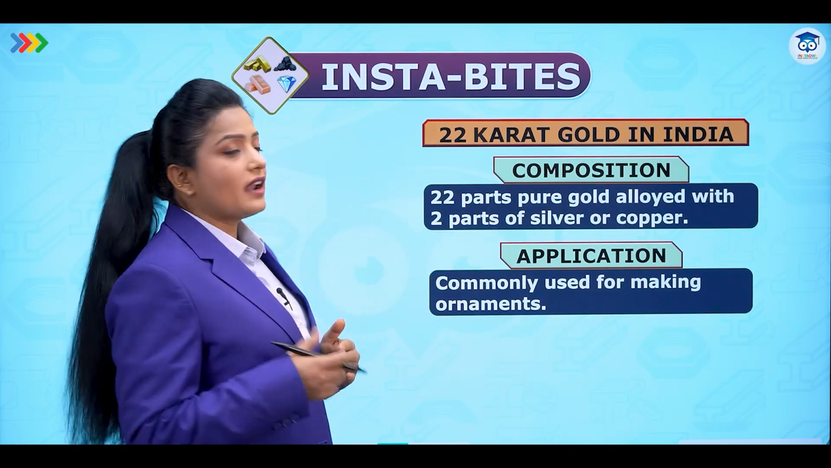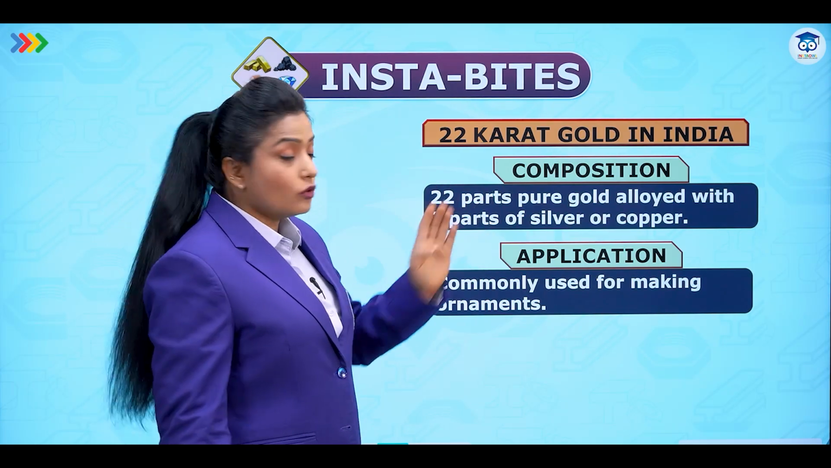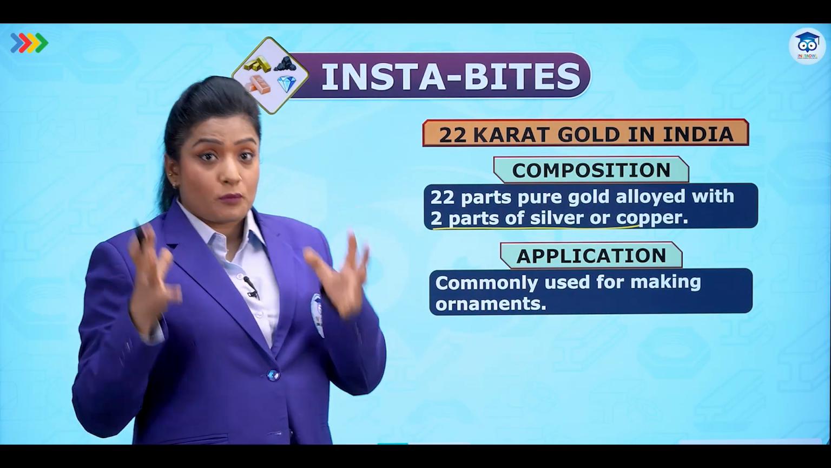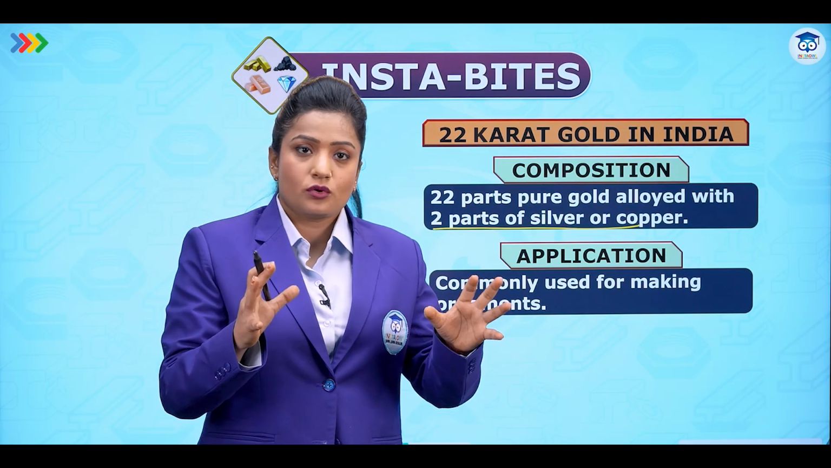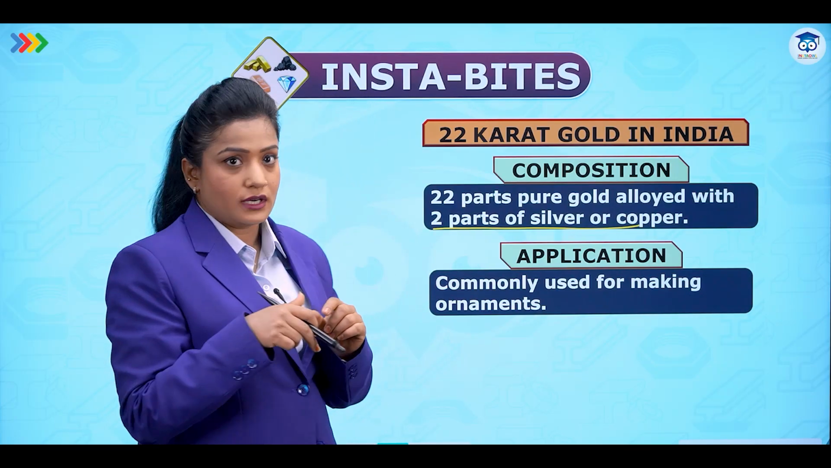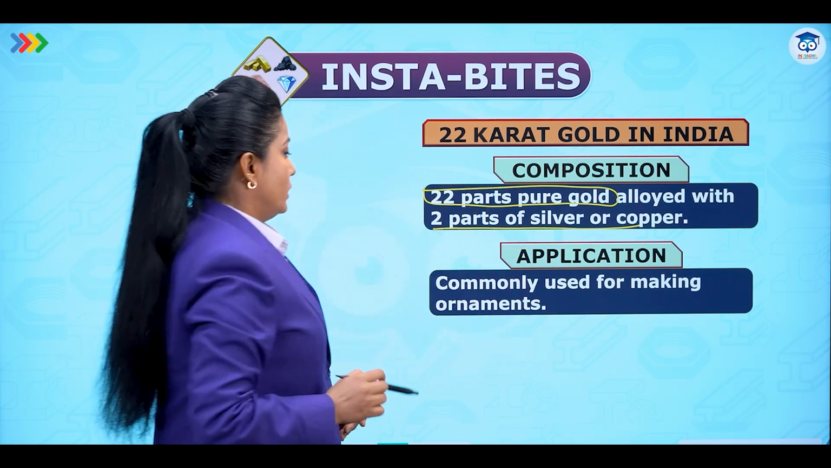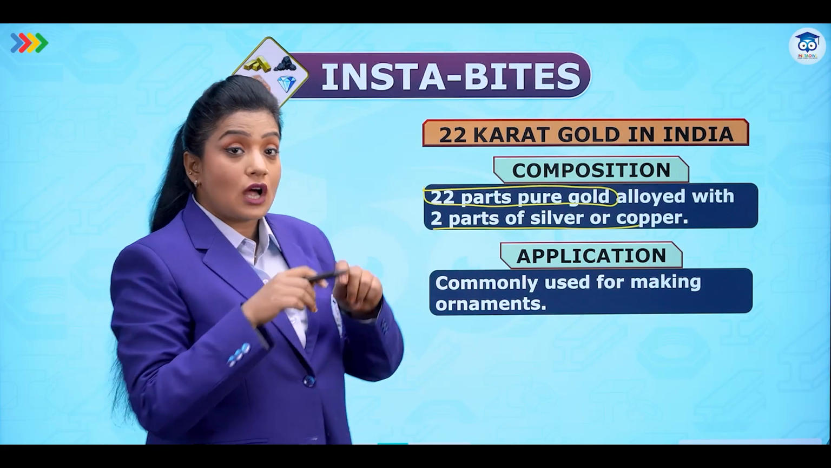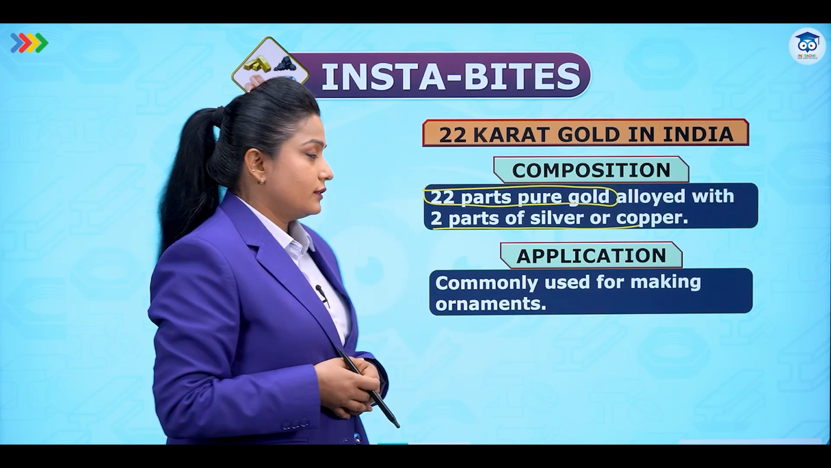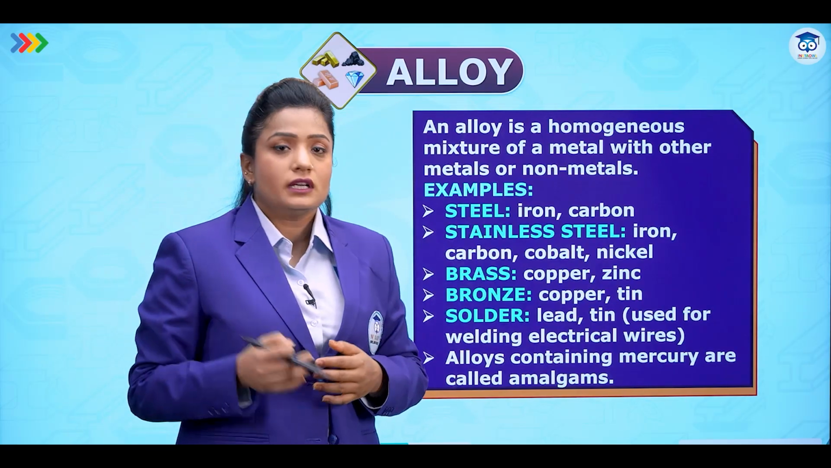So what exactly does 22 carat mean? 22 carat gold in India means that 22 parts of pure gold are alloyed with 2 parts of silver or copper. You can see the proportion: 24 carat is pure gold. Out of this we have removed 2 parts of gold and added either silver or copper to it, and hence it becomes 22 carat gold because it contains 22 parts of pure gold. It is used for making ornaments because now it is hard and not so soft, and can be used to make jewelry. Now let's come to the alloy, which is another important way to prevent corrosion.